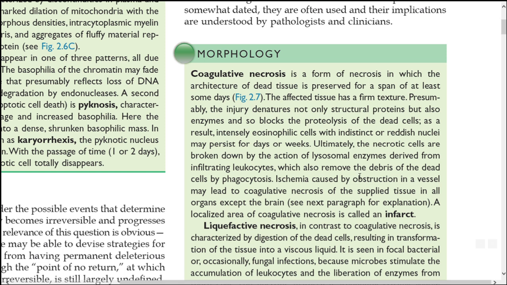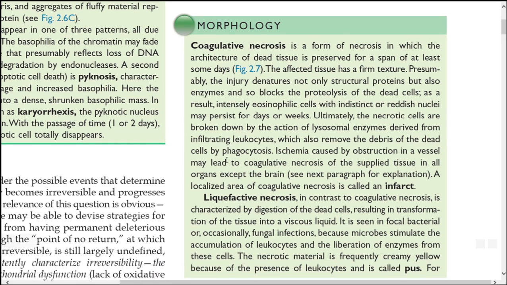And after that, finally, necrotic cells will be broken down by the action of lysosomal enzymes, and the debris of the dead cells is removed by phagocytosis. So for example, ischemia caused by obstruction in a vessel may lead to coagulative necrosis of the supplied tissue in all organs except the brain. And what is an infarct? This may also be an MCQ question. A localized area of coagulative necrosis is called an infarct.